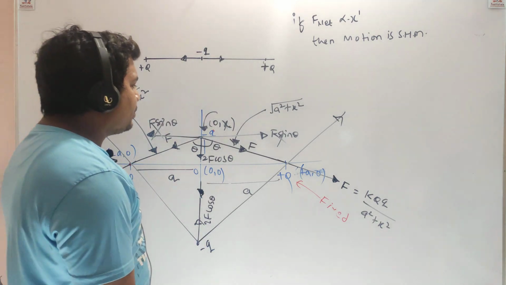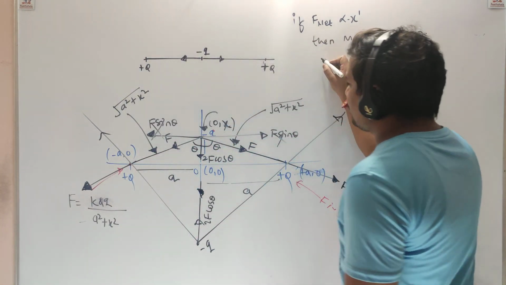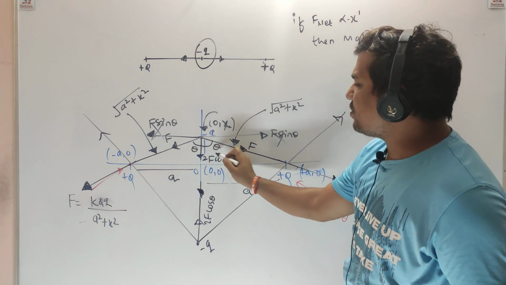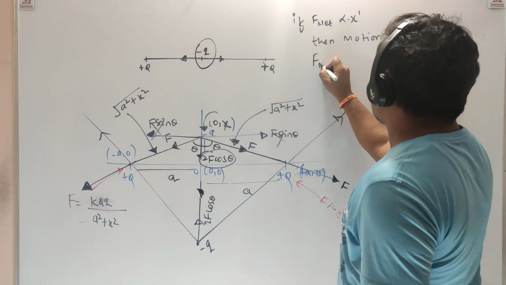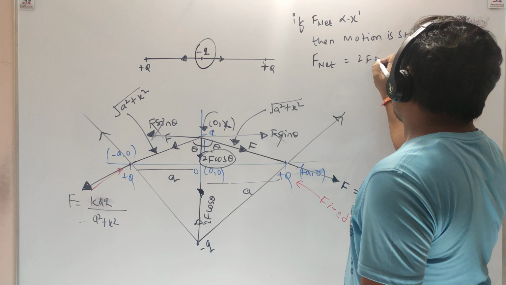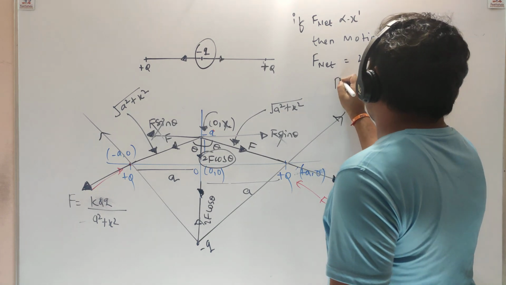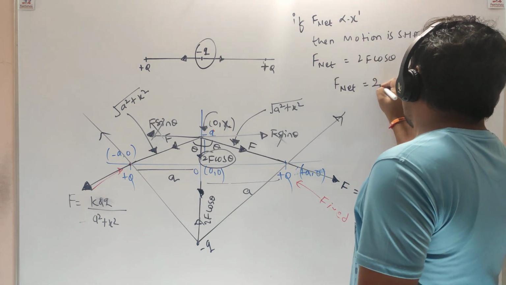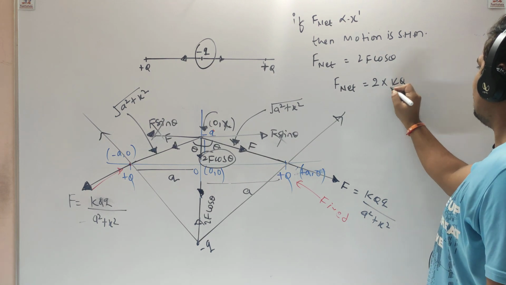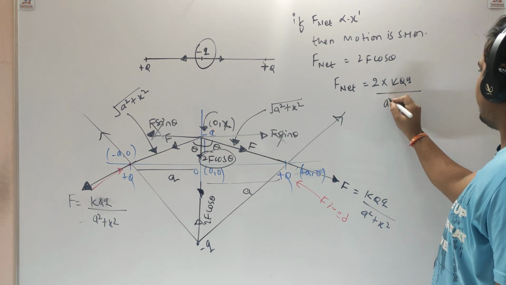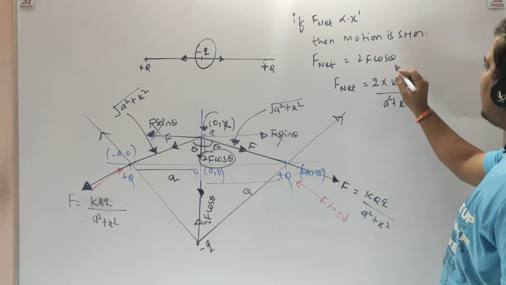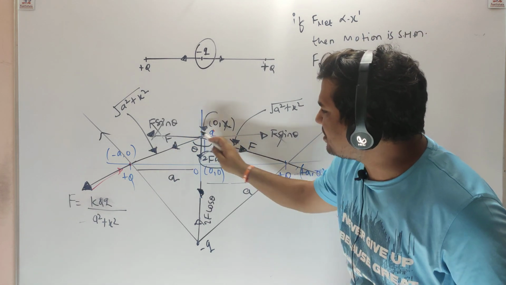Okay, so let's talk about net force. What is the net force on this minus q? Come on, speak: 2F cos theta. Where F is kQq by a square plus x square. And what is cos theta? According to this triangle, cos theta is base upon hypotenuse.